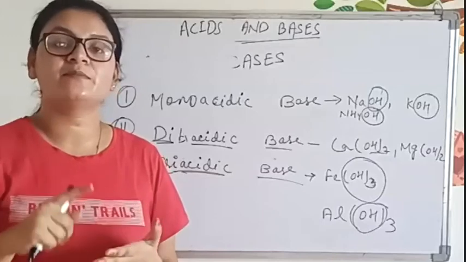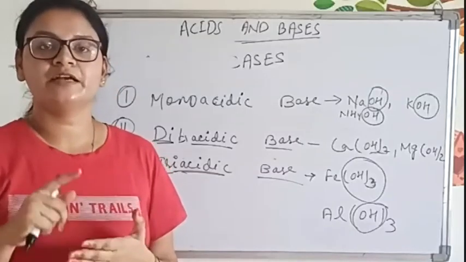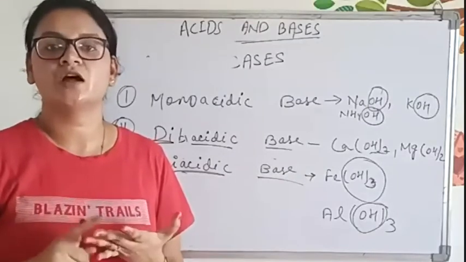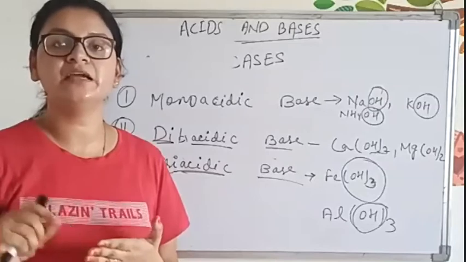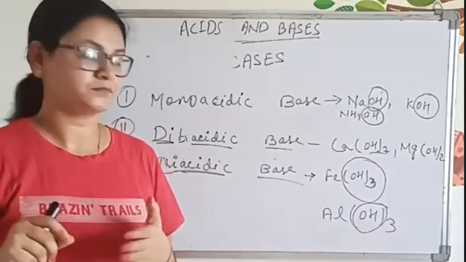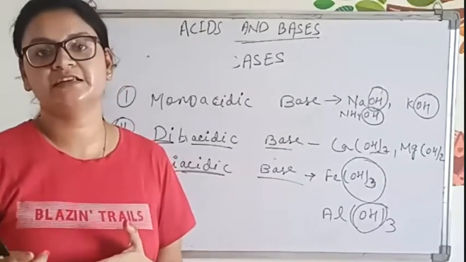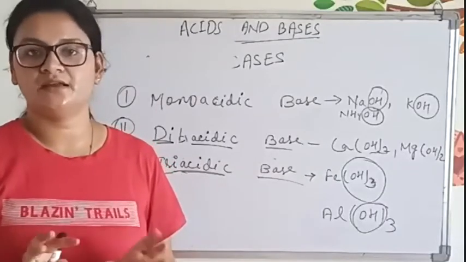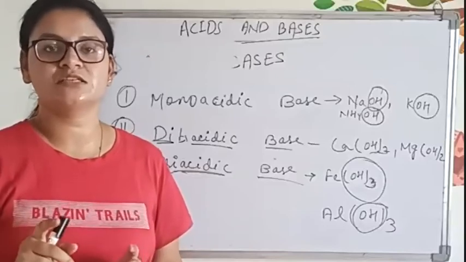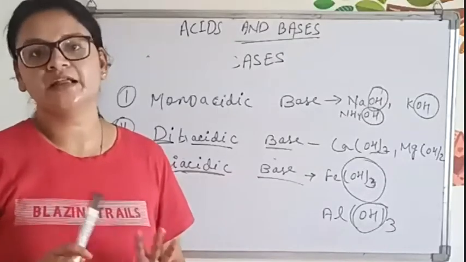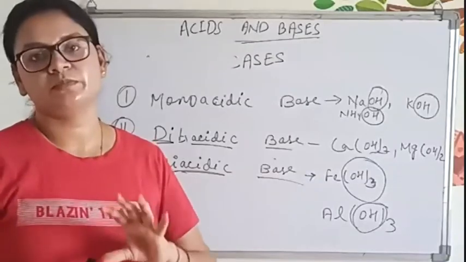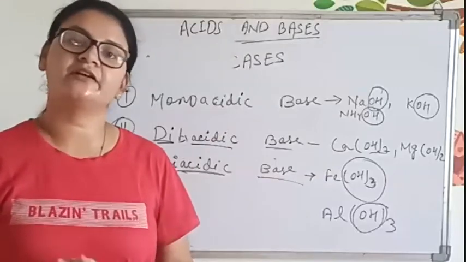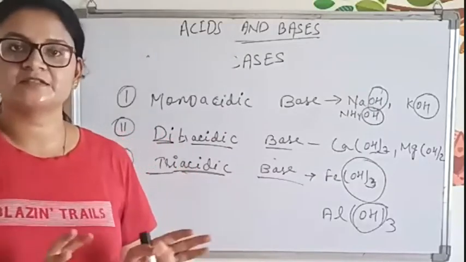But whenever we talk about the acidity of the base, it is the number of OH minus ions that we use to define the acidity of the base, or the basicity of an acid. So these two concepts are not interrelated. Don't get confused. Strength is totally different, and acidity is totally different.